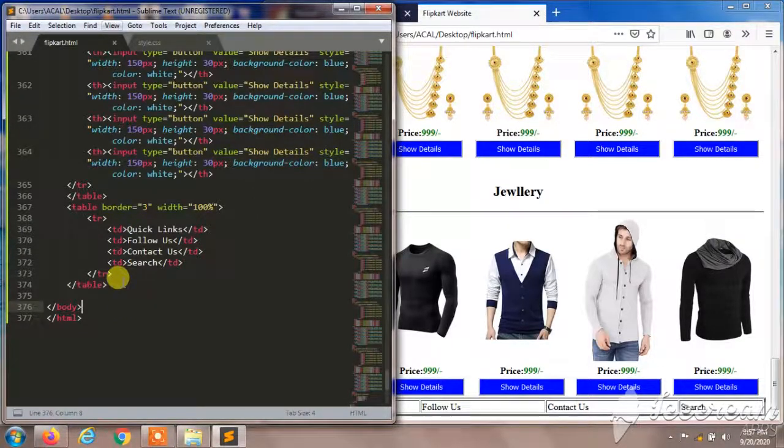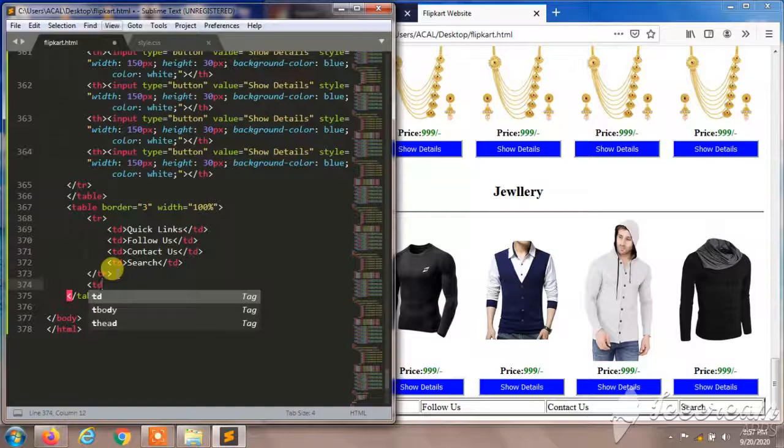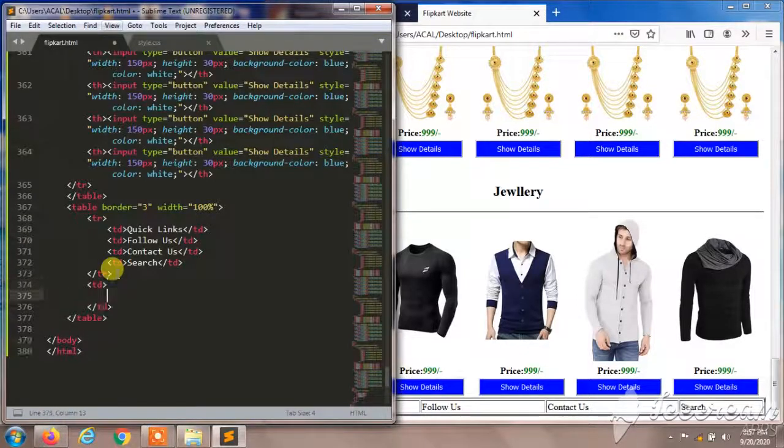So we are going to give some style over here. I'll do that later, and we are going to create the bottom information with bullets, and I'll create a td section.